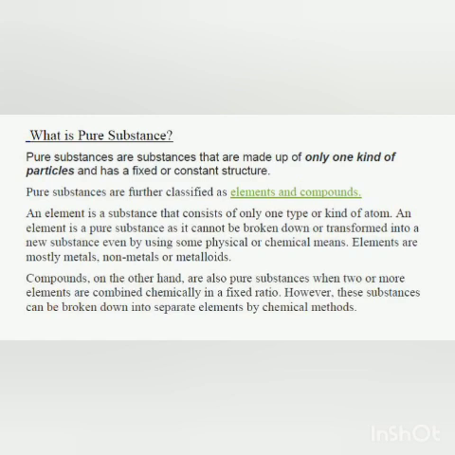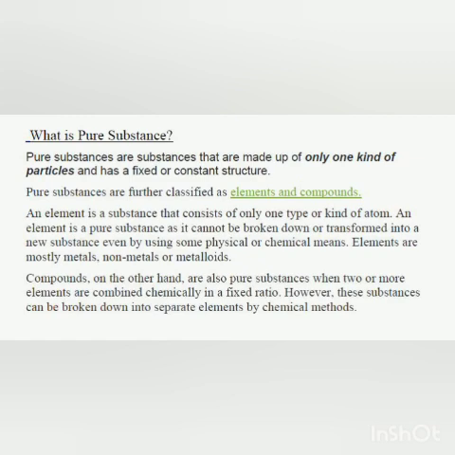Why is it pure? Because a compound, for example, if you take the case of water, will have only water particles, or you can also say molecules, because I told you more than one atom is called a molecule. So water is a compound and it is also a pure substance, because though it consists of two different elements which are chemically combined, the water has only one type of particles, and those particles are water particles. Is it clear to everyone?